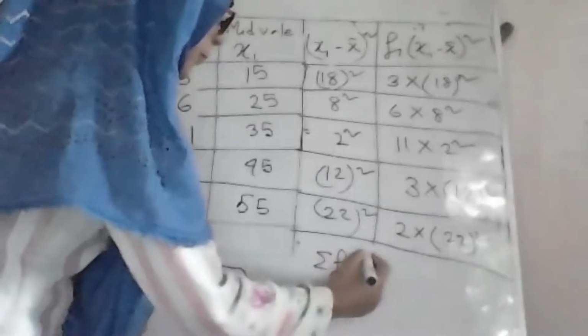So here will be the summation of fi xi minus x bar whole square, which will be 2800. Okay.